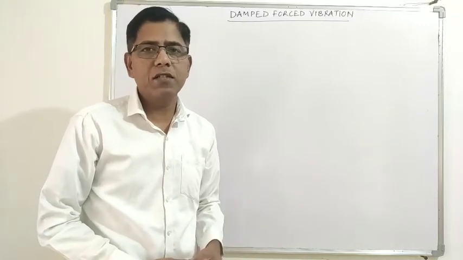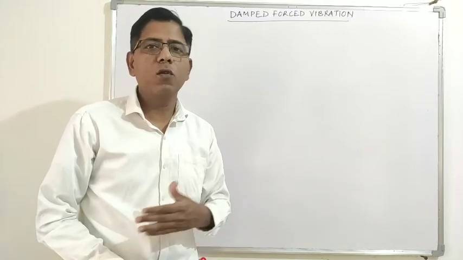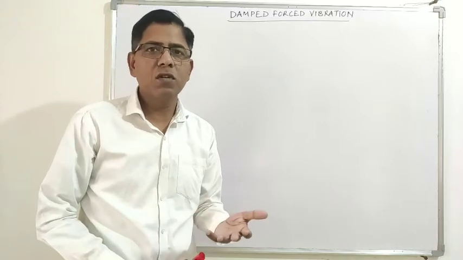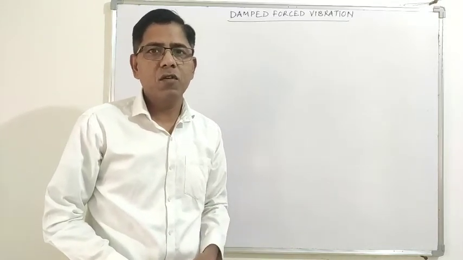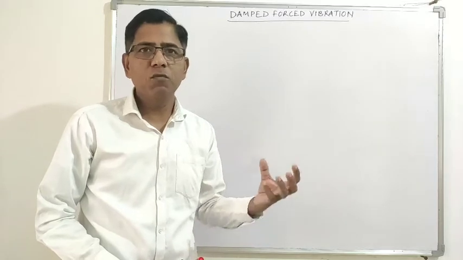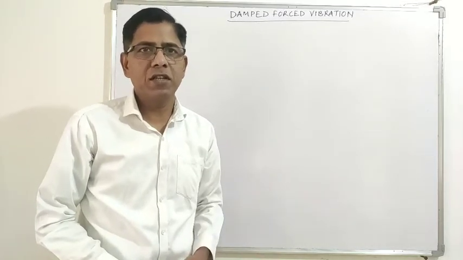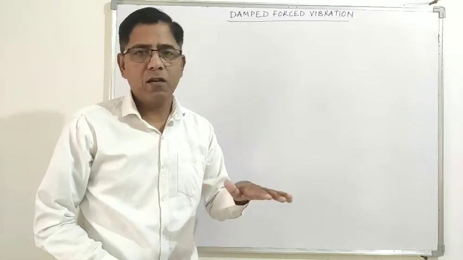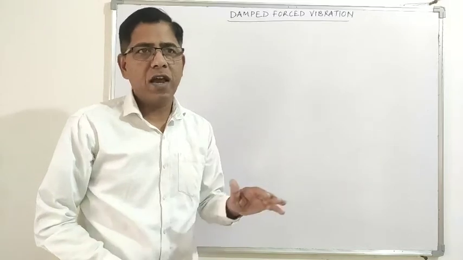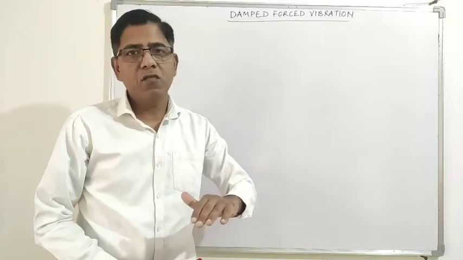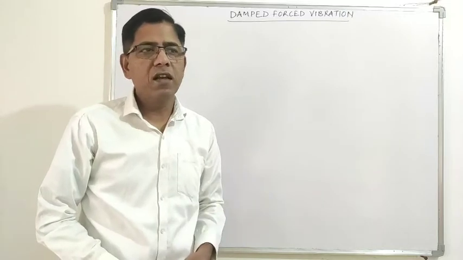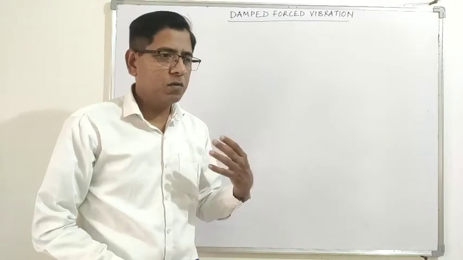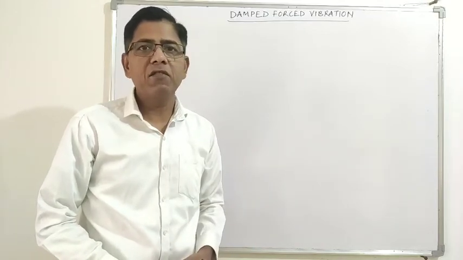Generally the machine vibrates by some external loading such as a motor. The motor gives the external force by which the machine vibrates. So a machine with a motor is an example of forced vibration. Similarly, a vehicle moving on a road with road irregularities, because of which force is transmitted to the vehicle, is also a case of forced vibration. So forced vibrations are practically very popular.